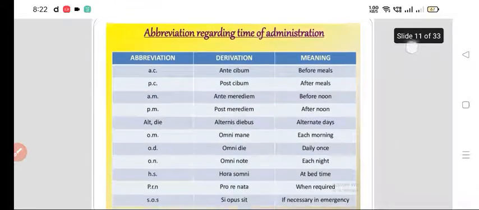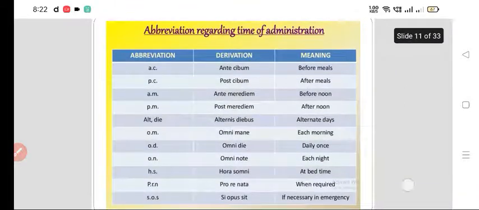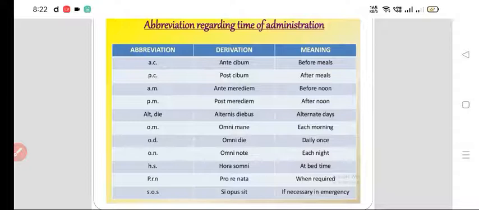Then abbreviations regarding the time of administration. These are abbreviations that we use for the pharmacist, not for the patients actually. For example, we use AC, PC, AM, PM. AC means before meal, PC after meal, AM before noon, PM afternoon, alternate day, each morning, daily once, each night, at bedtime HS, when required or if necessary in emergency SOS.